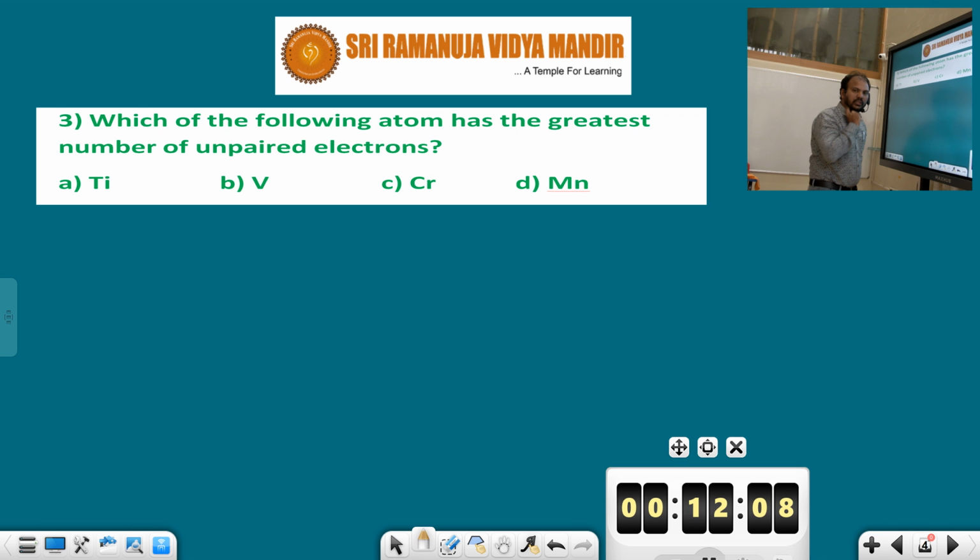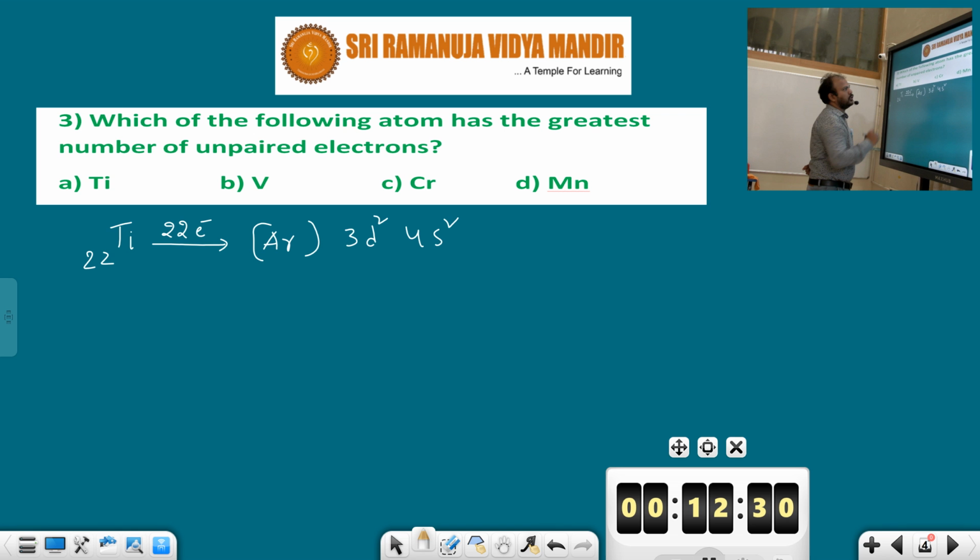Titanium: you must remember the atomic number is 22, so 22 electrons are there. What is the electronic configuration? Argon 3d2 4s2. Next, vanadium: atomic number how much? 23. So 23 electrons. Argon 3d3 4s2.